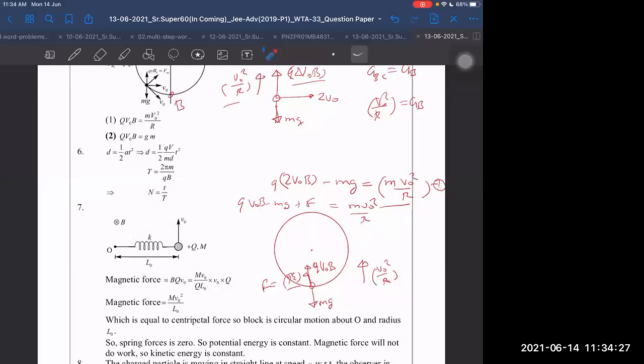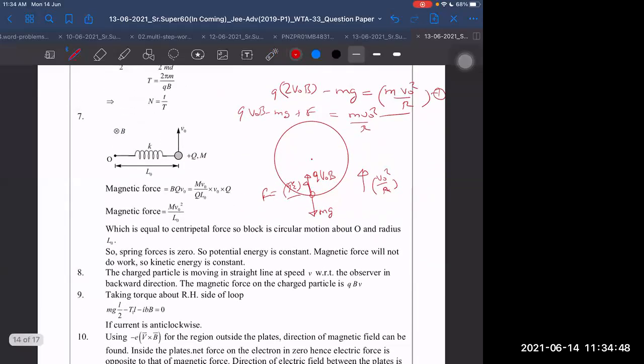Now, if I go into a frame of the charge itself, in the frame of charge, it has velocity 2 V naught. If I go in that frame, then this magnetic field force will become completely zero. Only what will appear then? QE will only appear, and QE will be balanced by mg. But in that frame, the equation will be like this: QE upwards, mg downwards, and there is no centripetal acceleration